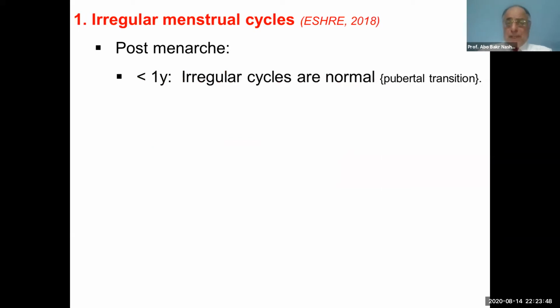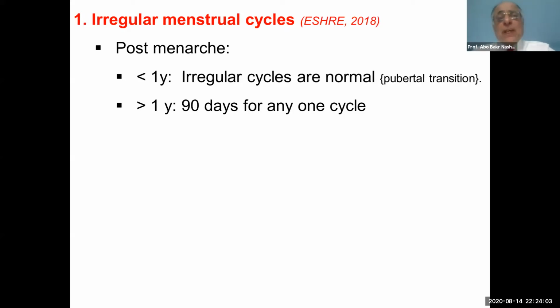For the irregular menstrual cycle, we should know the time of the menarche. In the first year after menarche, any irregularity of the cycle is normal. But after 1 year, if we have amenorrhea for 3 months, it is an irregular menstrual cycle.